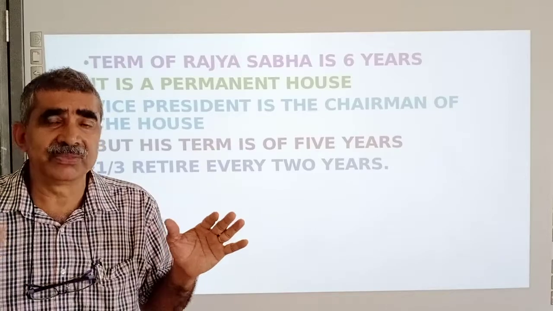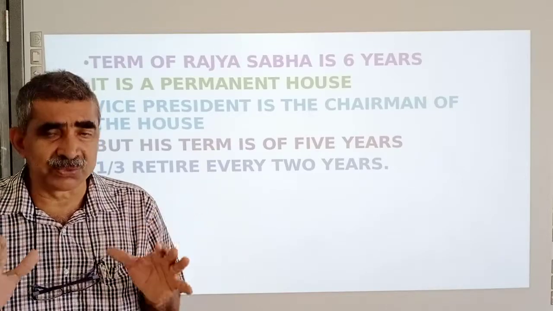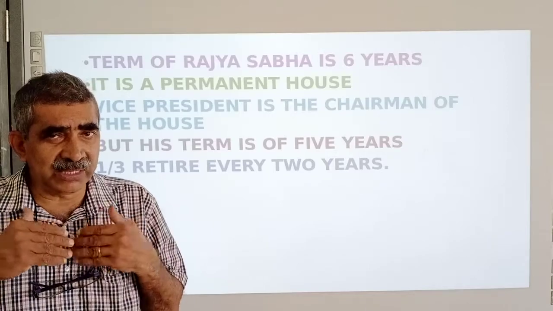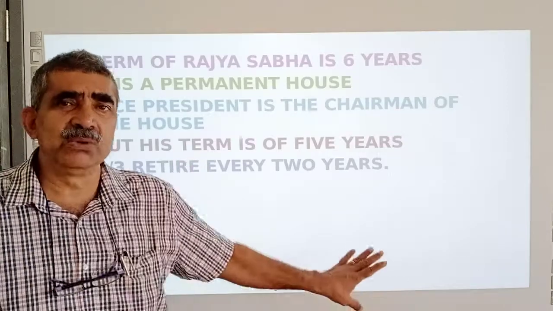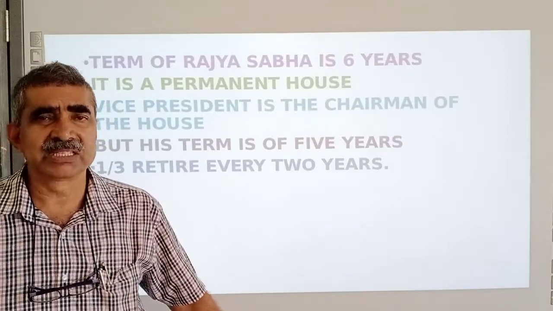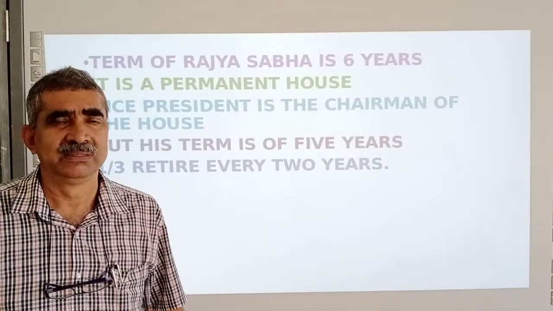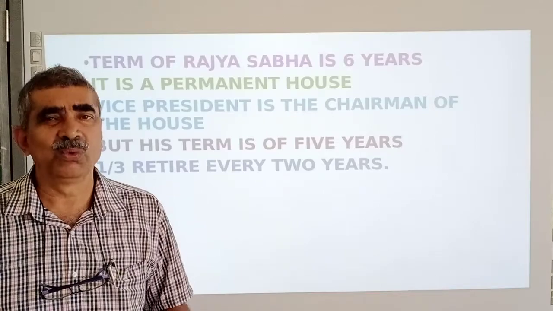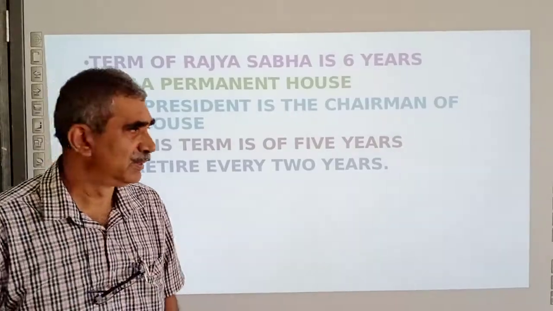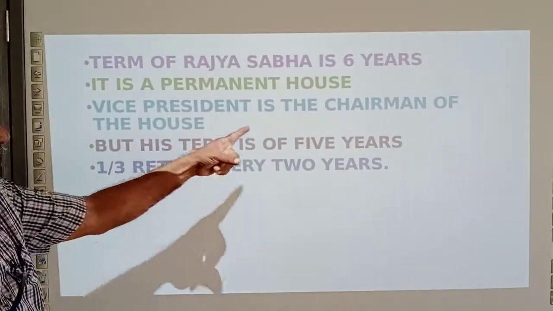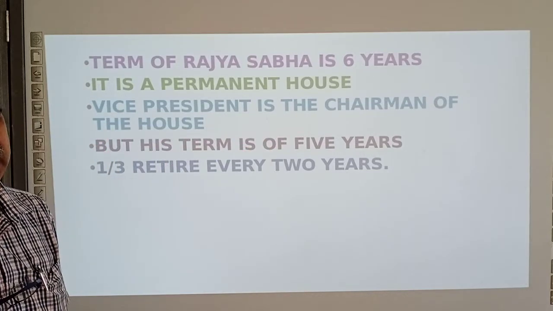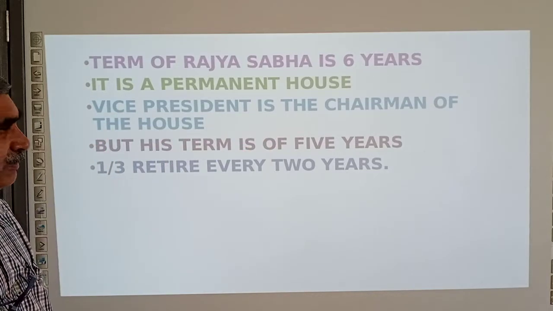Every time there are members in the house. In Lok Sabha, when the 5-year term ends, all the members lose membership. But Rajya Sabha is not like that. Only 1/3 will lose the membership. The Vice President is the chairman of the house.